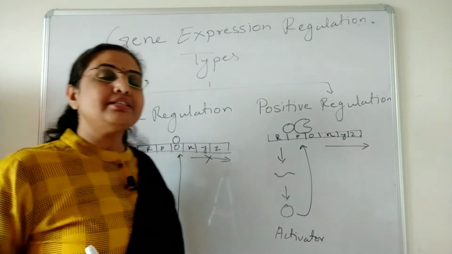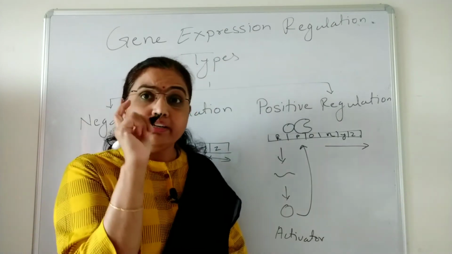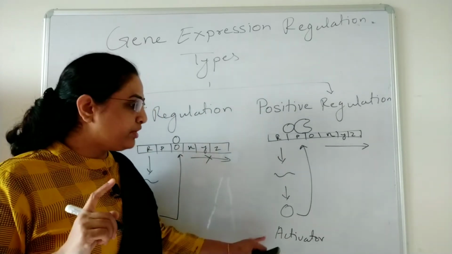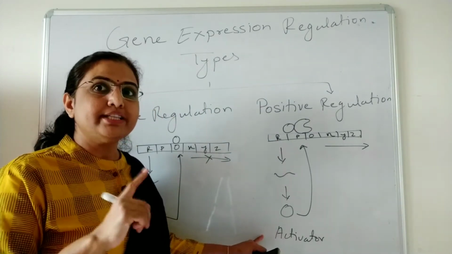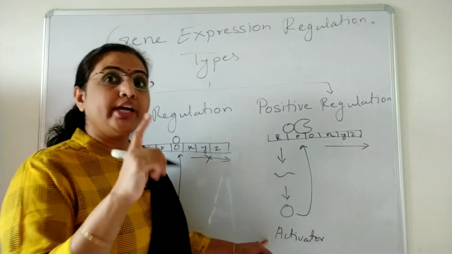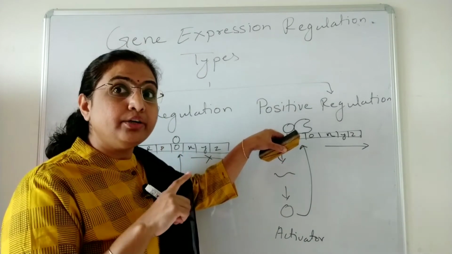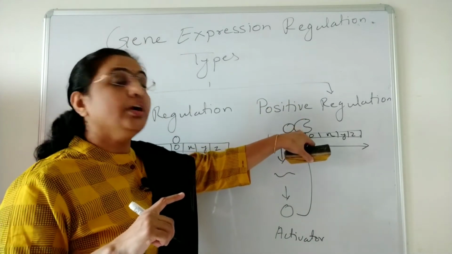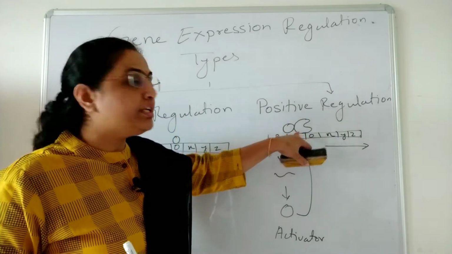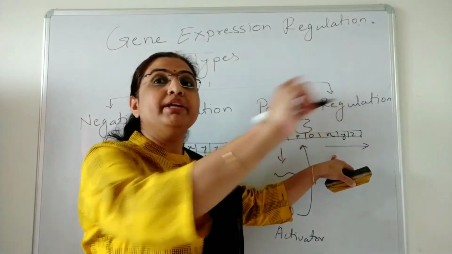How is there a start? There is a triggering of transcription. Here a positive regulator is working. This activator is called the positive regulator, and it binds near the promoter, allowing efficient loading of RNA polymerase over the promoter.